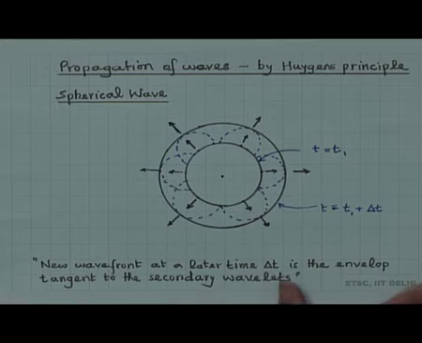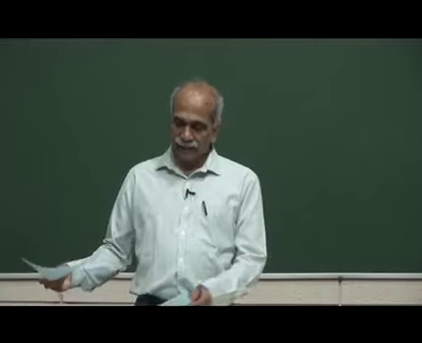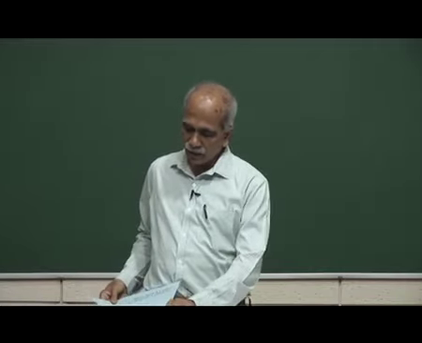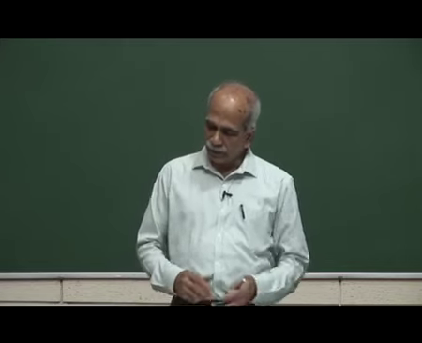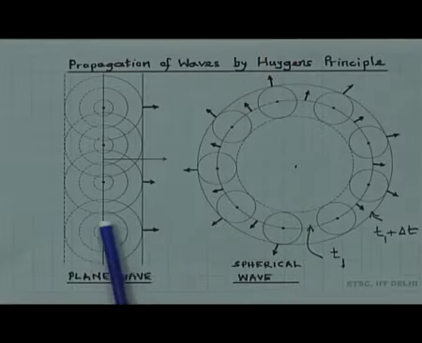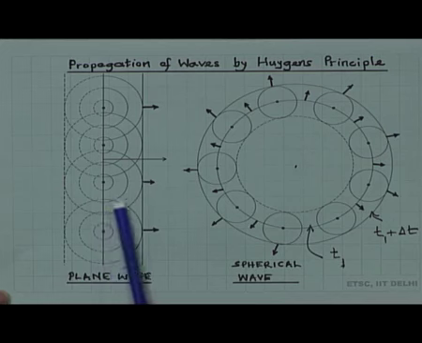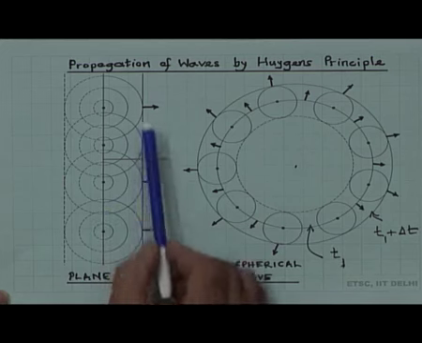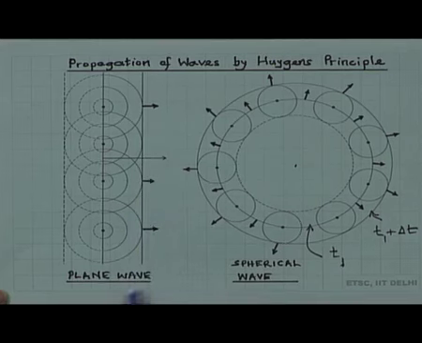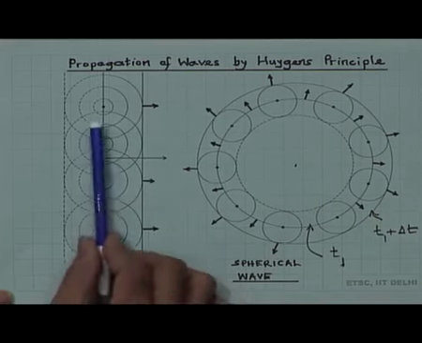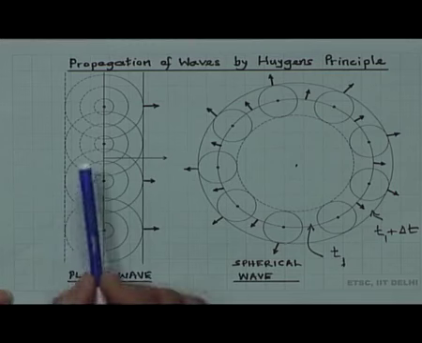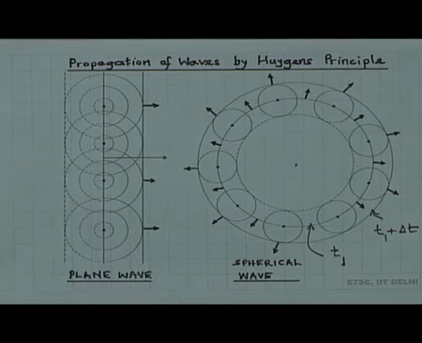I have drawn this by hand, and here is a diagram drawn using a computer. We can see that this is at a time delta t and this is at a time 2 delta t, and you have a wavefront which is tangent to all the secondary wavelets. So, plane wave propagation in this direction. These are shown as dotted because they are not to be considered in this direction.